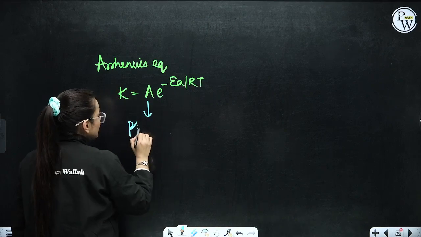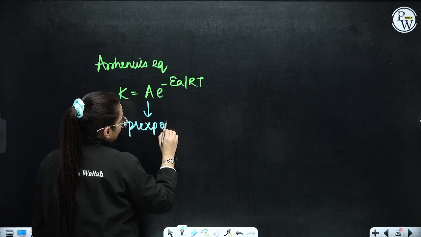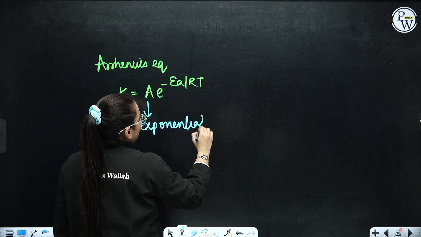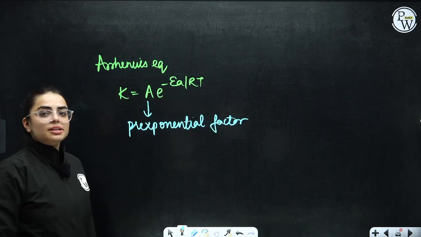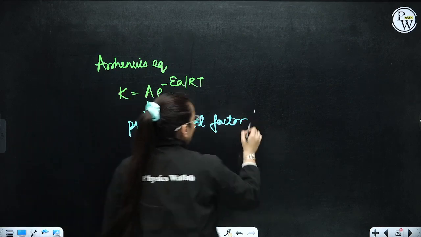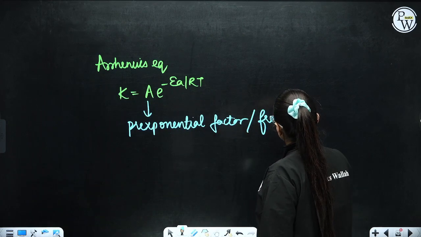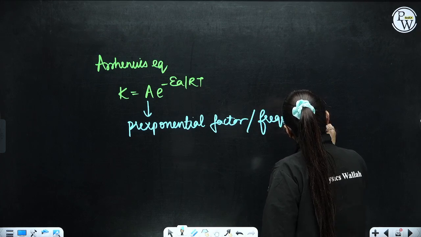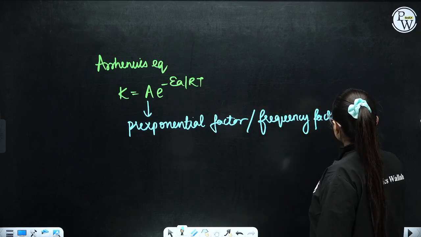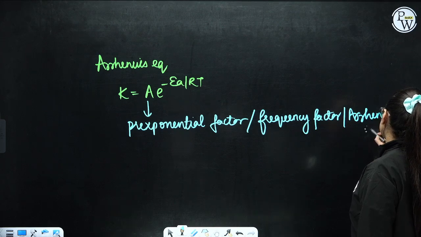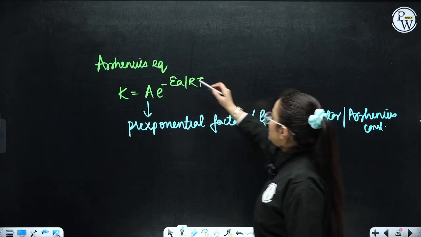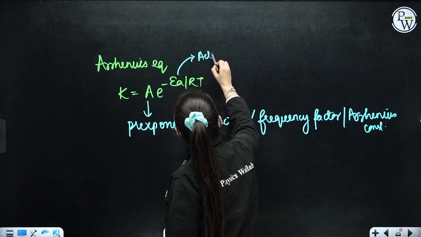A is the pre-exponential factor, because e is the exponential factor. So in front of it, it is called the pre-exponential factor, or also called the frequency factor, or also called the Arrhenius factor, Arrhenius constant. Here EA stands for activation energy.